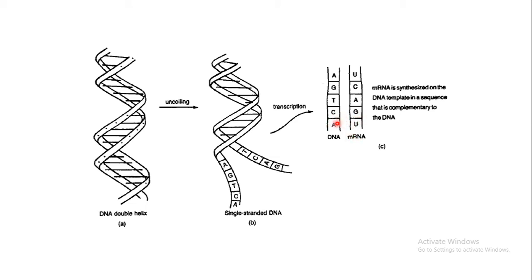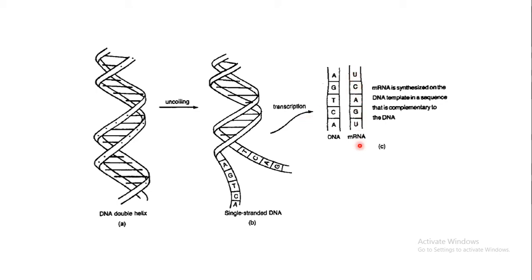Depending upon the bases present on the DNA sequence, it will code for certain bases and an mRNA is synthesized which is complementary to the strand of the DNA. This is how the process of transcription will take place.